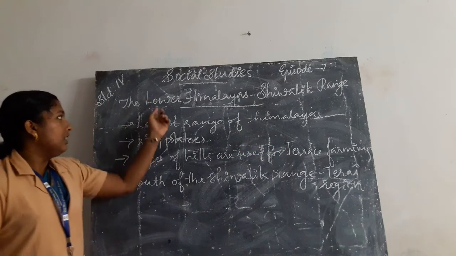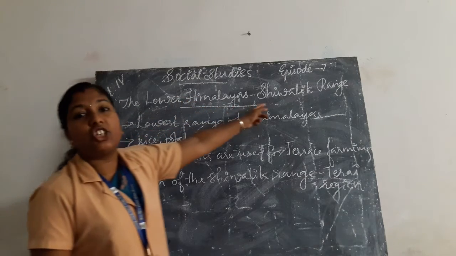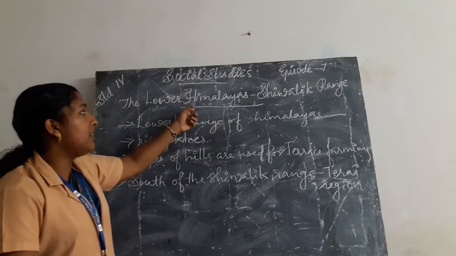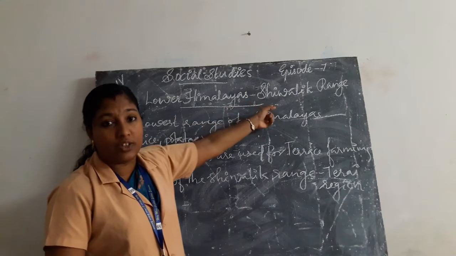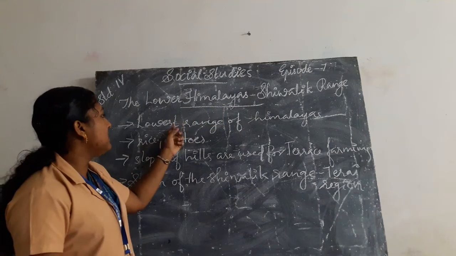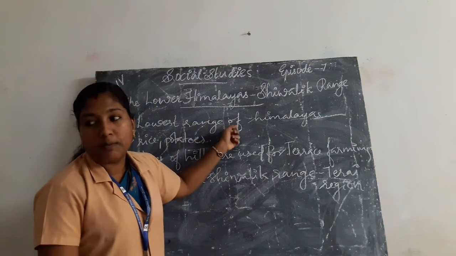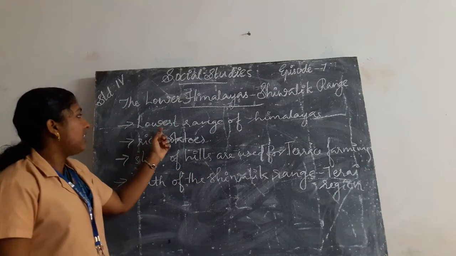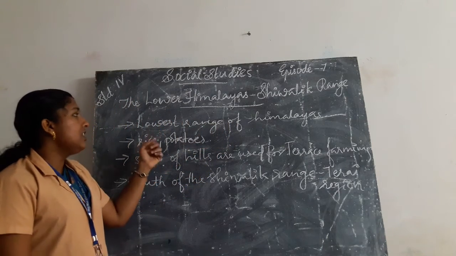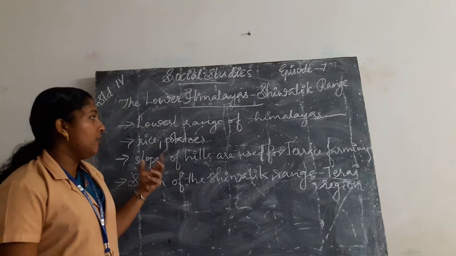Once again, the lower Himalaya is also known as the Shivalik range. The Shivalik range is the lowest range of the Himalayas. In the Shivalik range, we can see many hills.